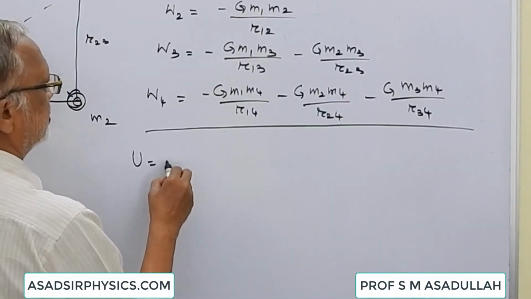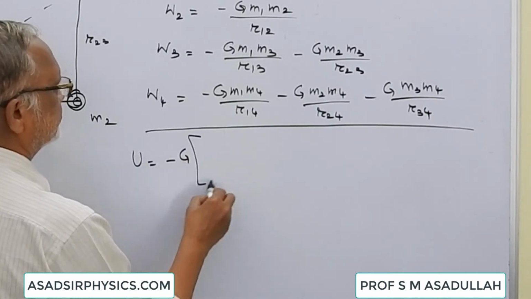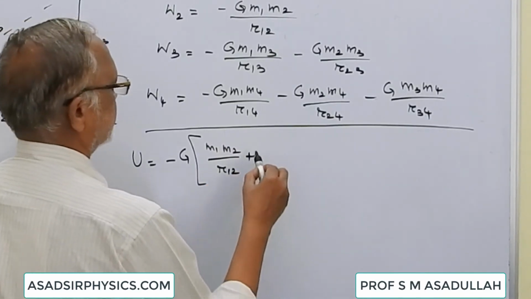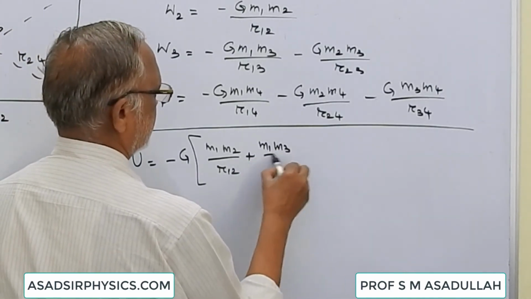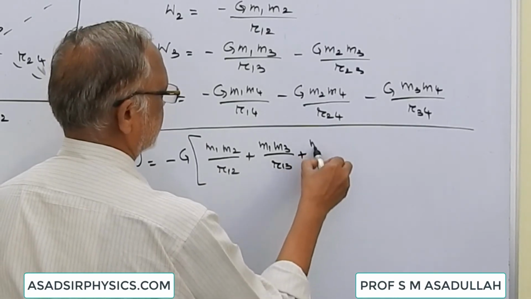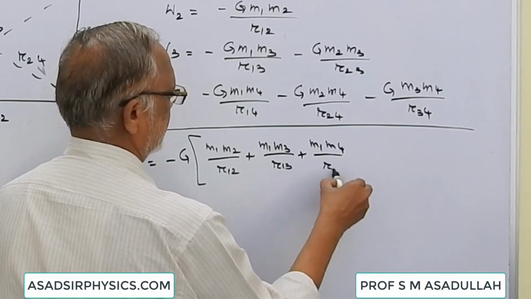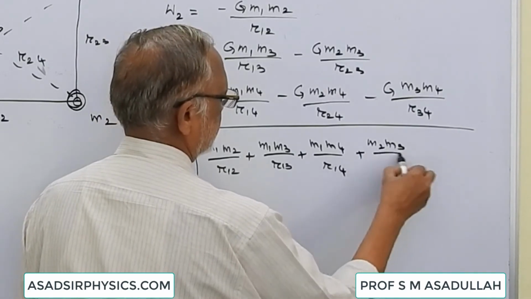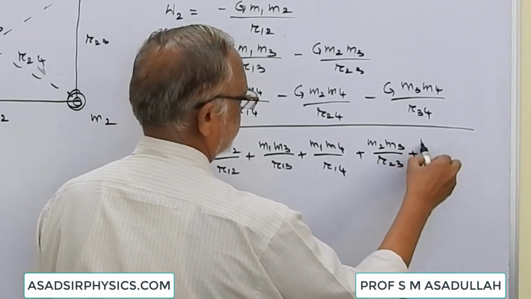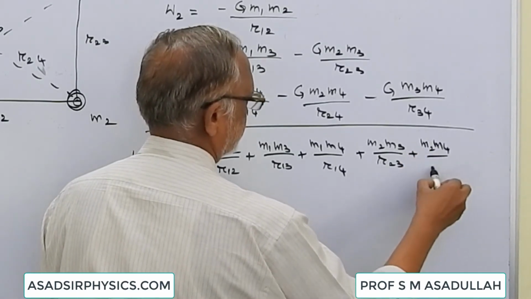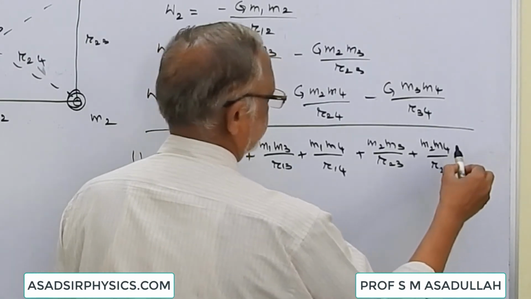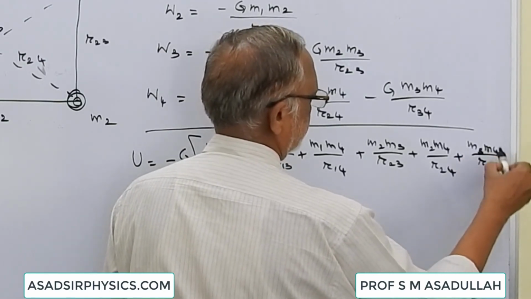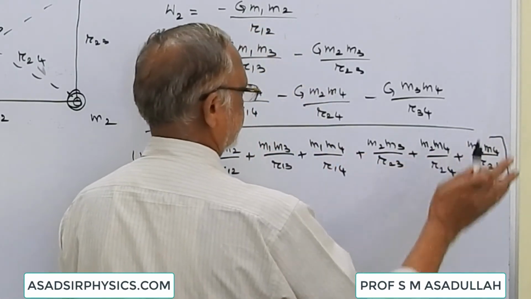So U is equal to minus G common, bracket, m1 m2 by r12 plus m1 m3 by r13 plus m1 m4 by r14 plus m2 m3 by r23 plus m2 m4 by r24 plus m3 m4 by r34. 1, 2, 3, 4, 5, 6.